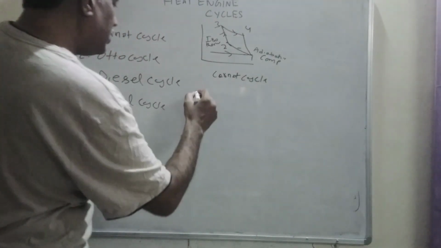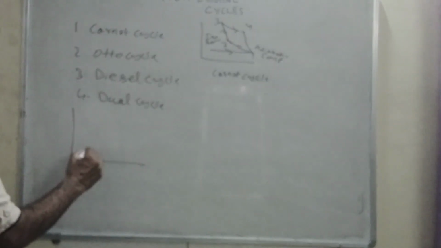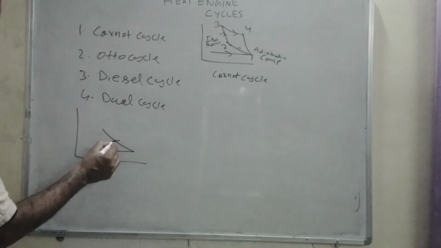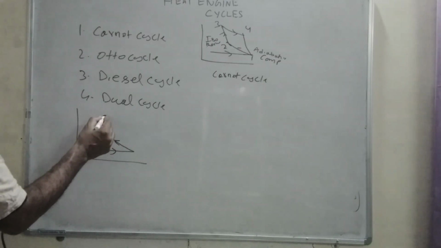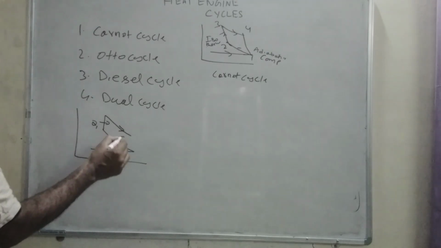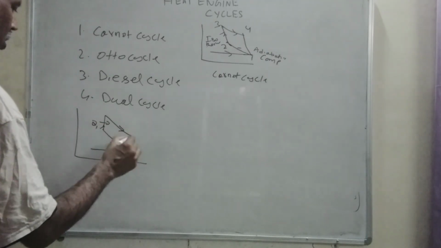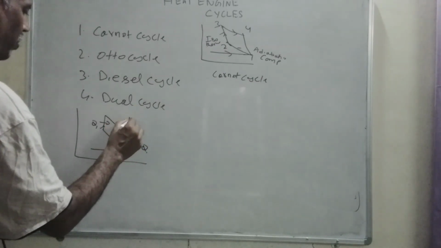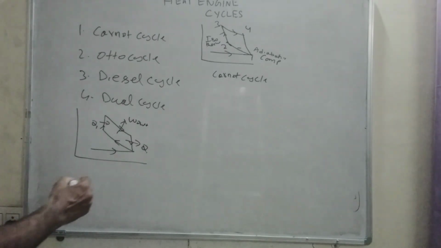And next one is Otto cycle. In this Otto cycle, we have first compression, constant volume heat addition Q1, expansion, constant volume heat rejection Q2, and here we are getting the work W out. This is Otto cycle.